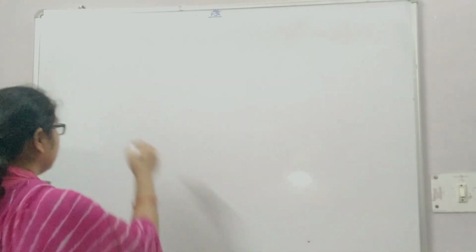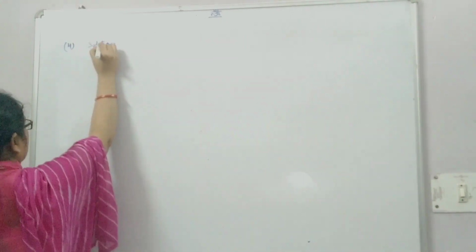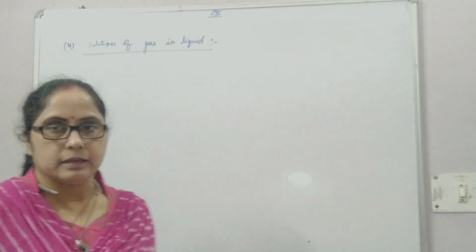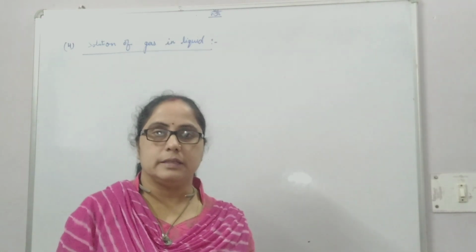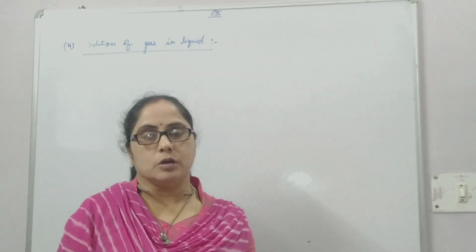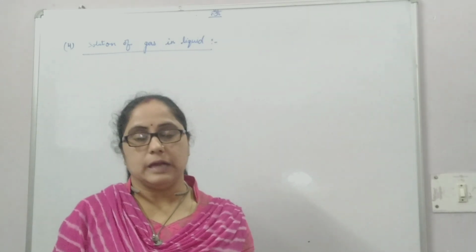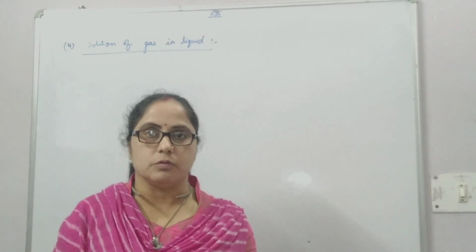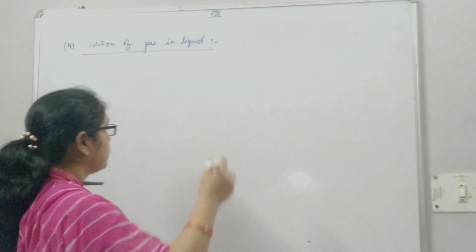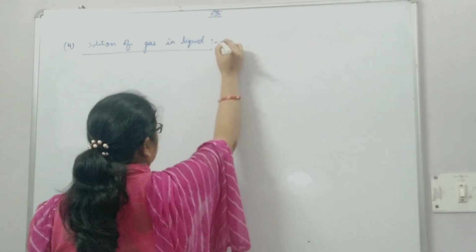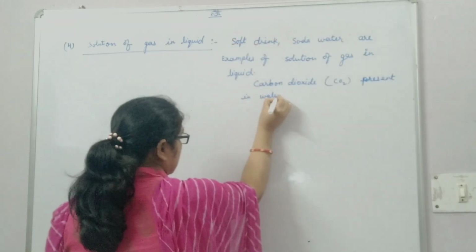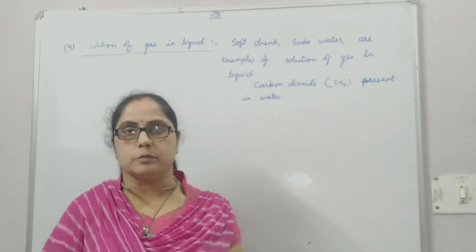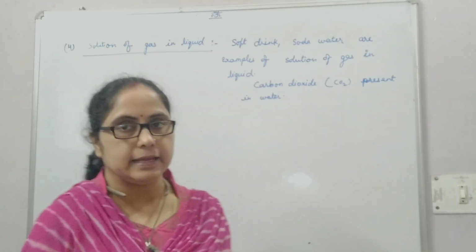Next type of solution we have is solution of gas in liquid. We use soft drinks, Coca-Cola, Pepsi. They are all examples of solution of gas in liquid. Carbon dioxide gas is present in water. And the fifth type of solution is gas in gas.